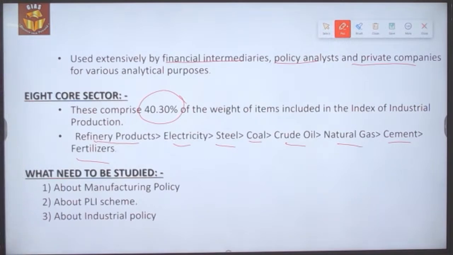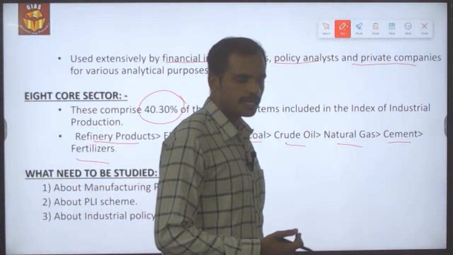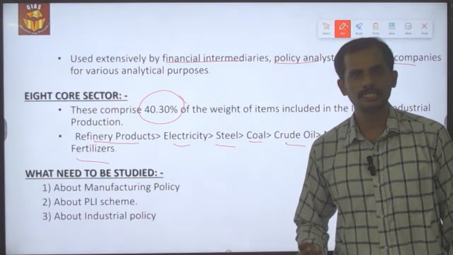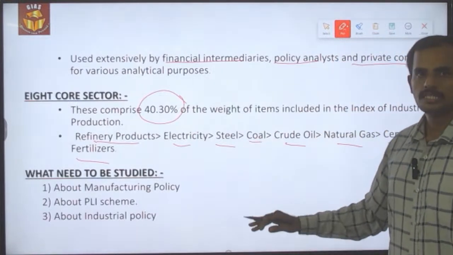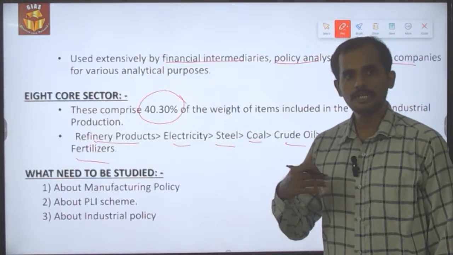So what are the things we need to be aware of? We should be aware of the manufacturing policy of India and what goals it has set in the policy, what goals we have achieved and what goals still need to be achieved.